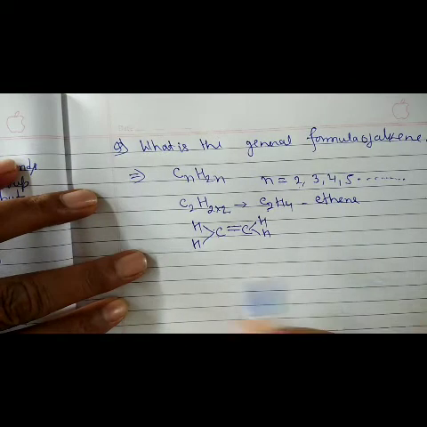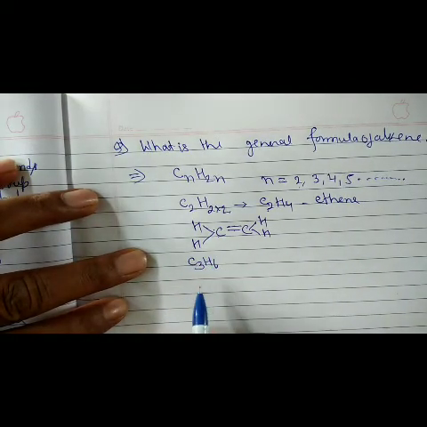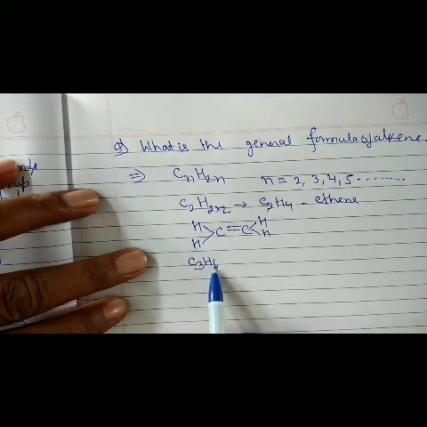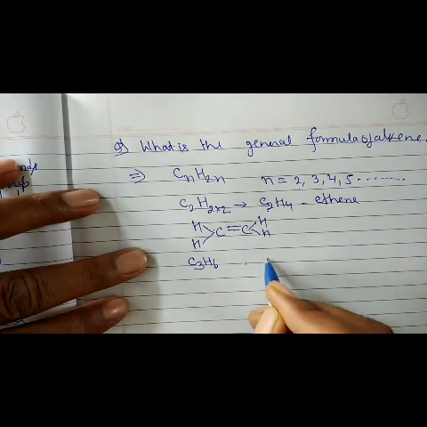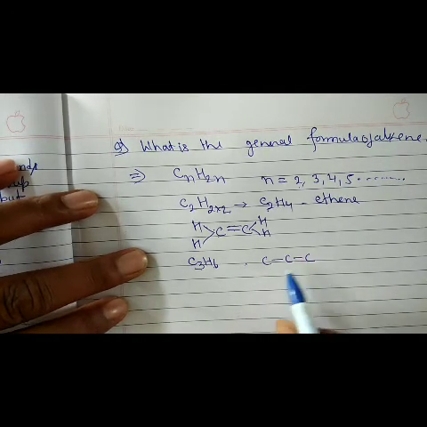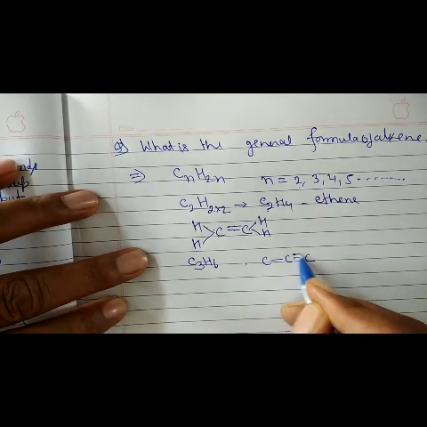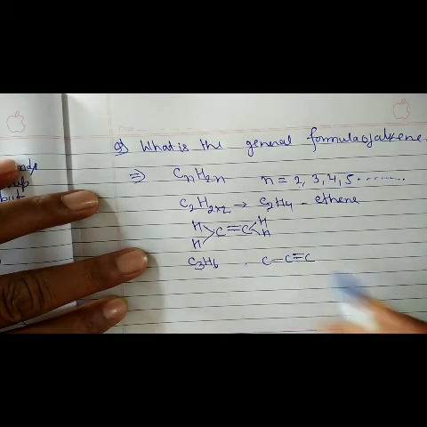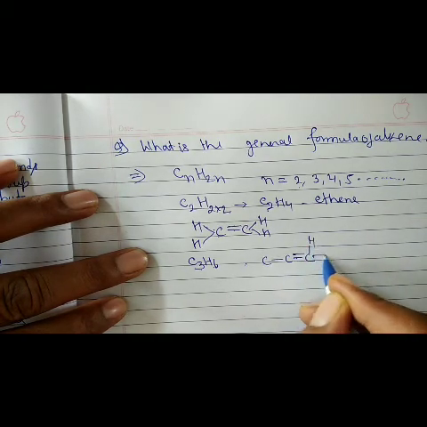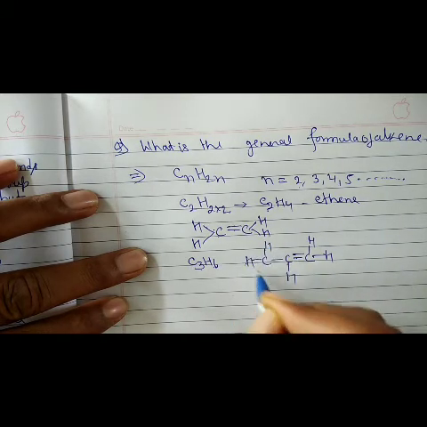We also take another example, C3H6. Number of carbon atoms 3, so hydrogen atoms 2 into 3, 6. How many carbon atoms are present here? 3 carbon atoms present here. One double bond is present between 2 carbon atoms. So this is propene.